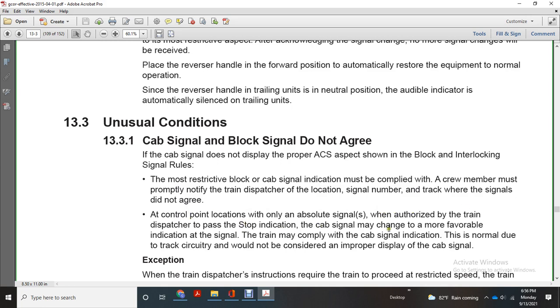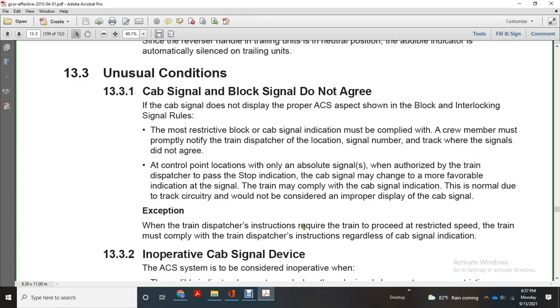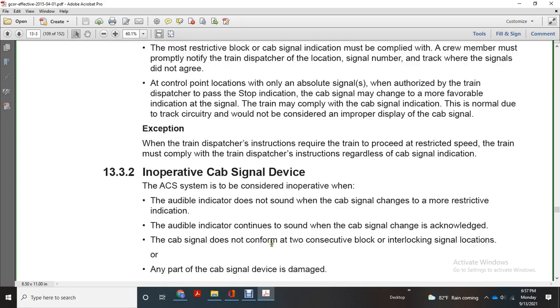The stop indication cab signal may change to a more favorable indication at the signal. The train must comply with the cab signal indication. This normally happens due to the track circuitry, but it is not considered improper to display differently from the cab signal. Consult with the train dispatcher for instruction before the train proceeds at restricted speed. The train must comply with the train dispatcher's instruction regardless of the cab signal indication.